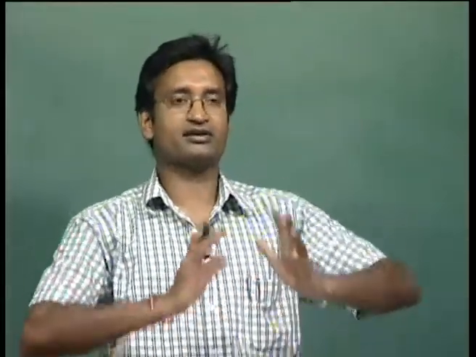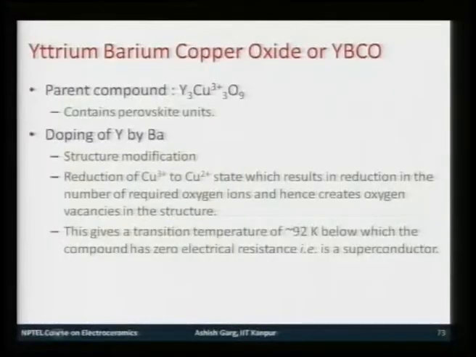Now, a perovskite unit is characterized by the formation of octahedra, the center of which is occupied by a small atom. You will see here these octahedra are stacked along the C axis, so it looks as if it is a sequence of perovskite series. Now, in this structure if you dope yttrium with barium atoms sequentially, the structure modifies itself a little bit.